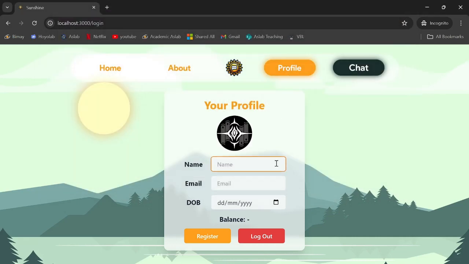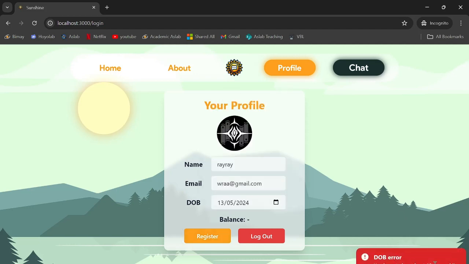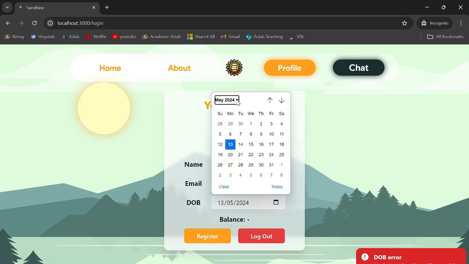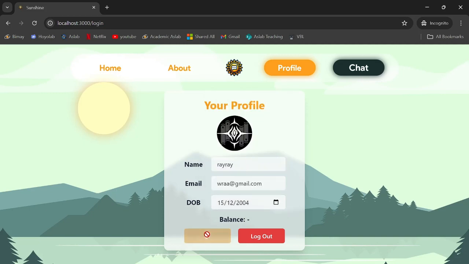That's why we require them to register first. Okay, their picture. There are also some validations here, and you have to be at least 13 years old to use our application. Let's just find one. When we try to register, it should reload the page, and now there should be some balance.